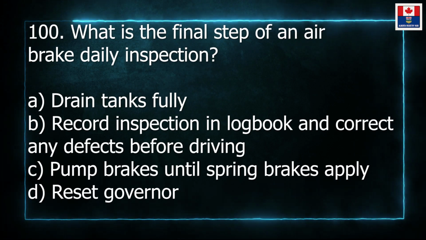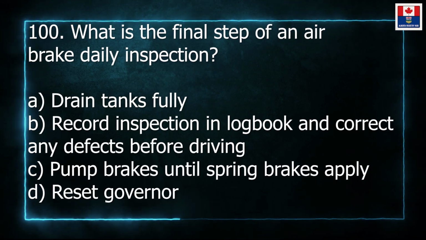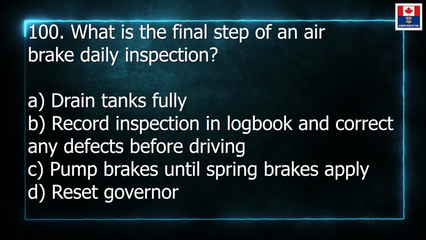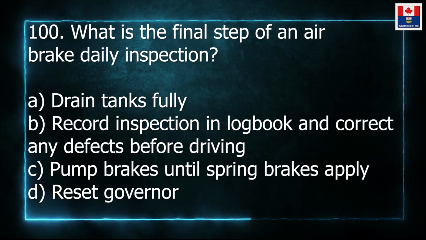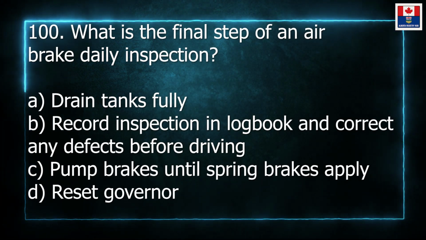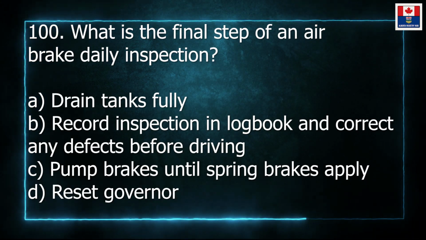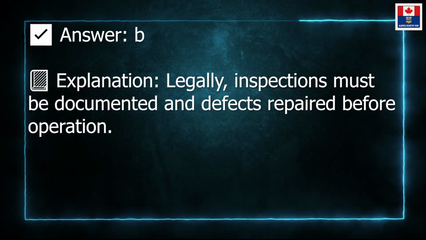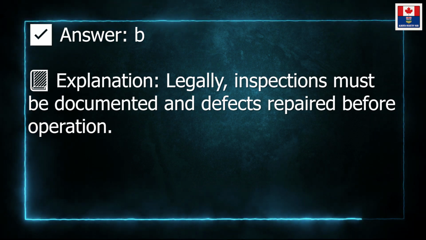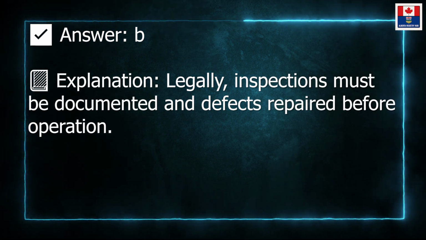100. What is the final step of an air brake daily inspection? A. Drain tanks fully. B. Record inspection in logbook and correct any defects before driving. C. Pump brakes until spring brakes apply. D. Reset governor. Answer: B. Explanation: legally, inspections must be documented and defects repaired before operation.